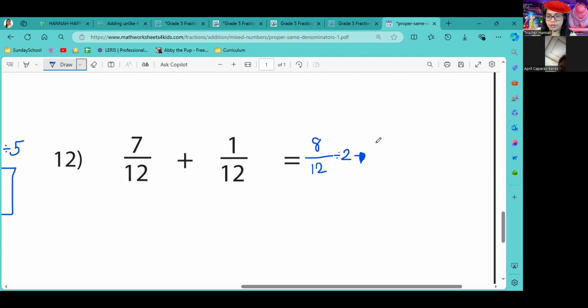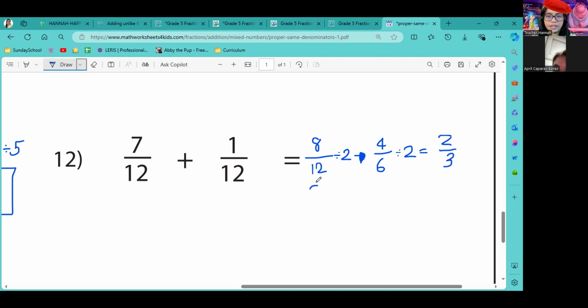What is 12 divided by 2? 6. Okay, so you can still make this a smaller number. Yes, you can. These are even numbers. Divide it with 2. The answer here is 2 over 3.